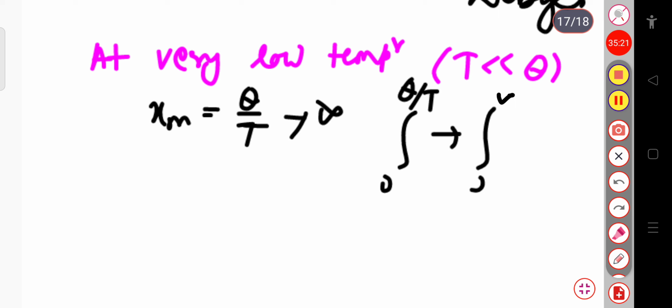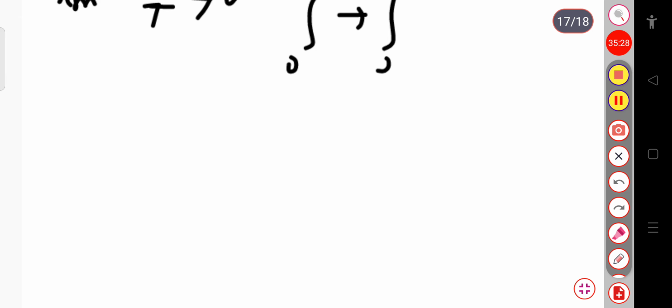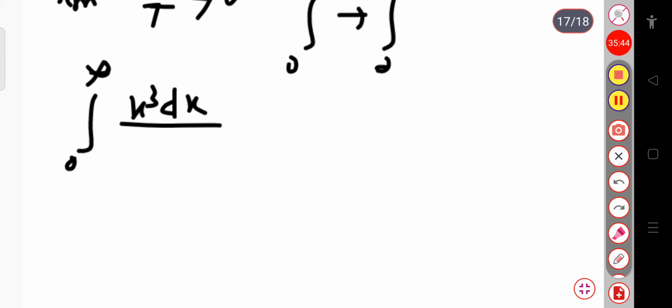So now this integration, x³ dx divided by exponential x minus 1, can be written as the integration from 0 to infinity of x³ dx divided by exponential x minus 1, which is equal to exactly π⁴ divided by 15.